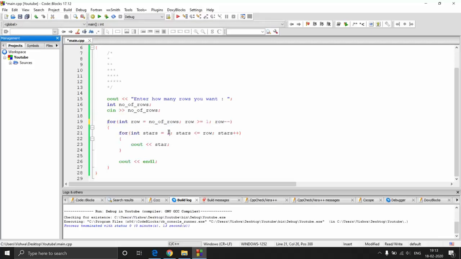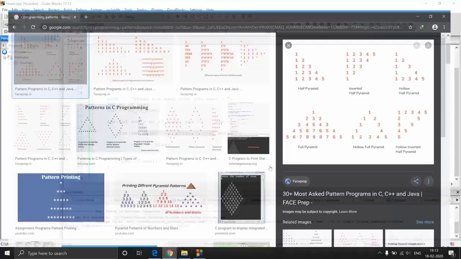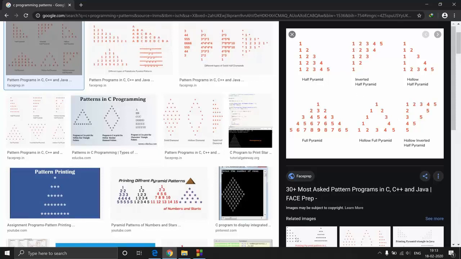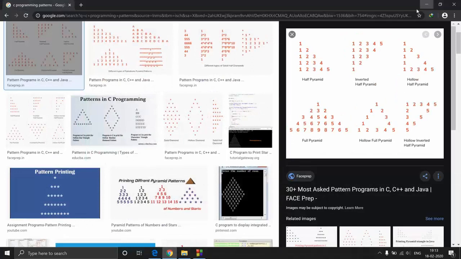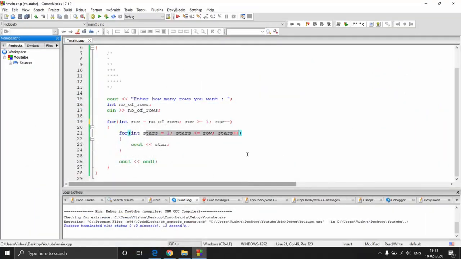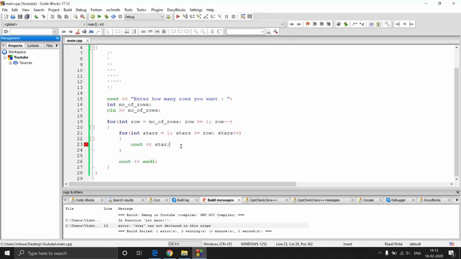So inside the rows, you need to manage the content, right? Because of this statement I wrote, if it was something like 5, 4, 3, 2, 1, the inner loop should start from the highest number. Since it is 1, 2, 3, 4, 5, I'm starting from 1. If it was 5, 4, 3, 2, 1, this loop would have started from 5, because the value which is getting printed depends only on this inner for loop. So here this remains the same, and now if I try to execute it, I'm getting an error.